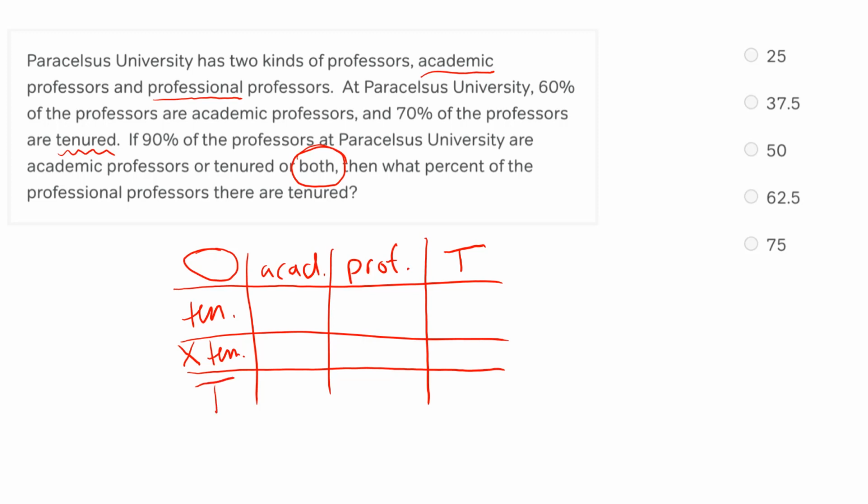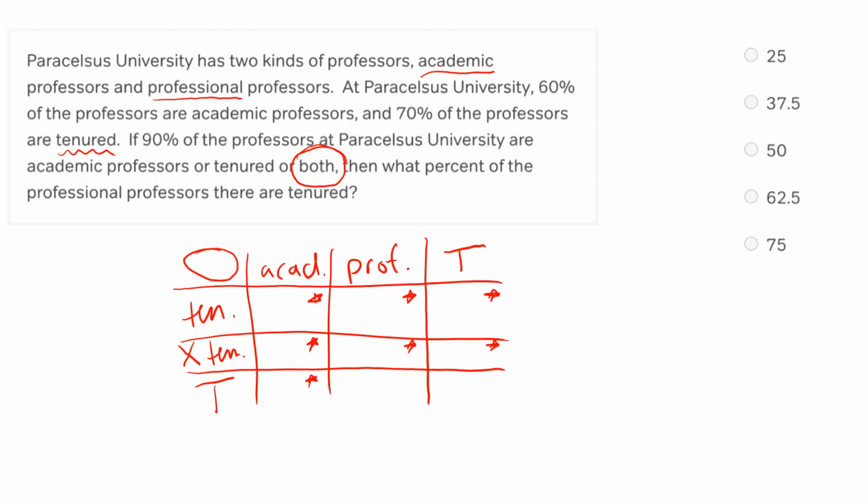What this does is make cells that contain all of the different types of professors we could have. This cell is academic and tenured. This cell is professional and tenured. This cell is our total tenured professors. Here we have academic and not tenured, here professional and not tenured, and here our total not tenured.